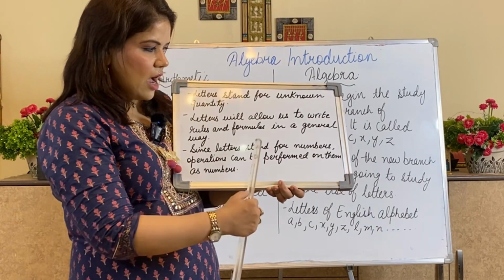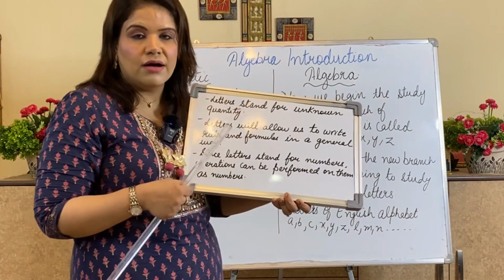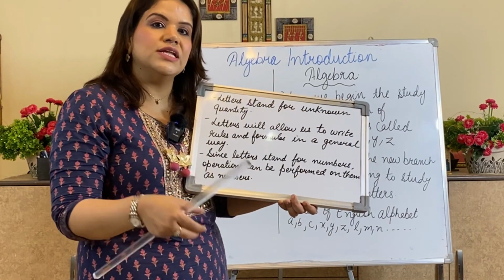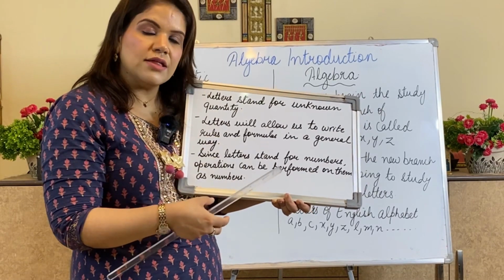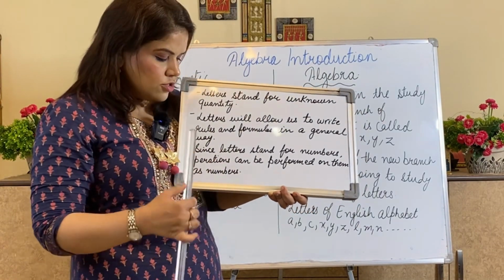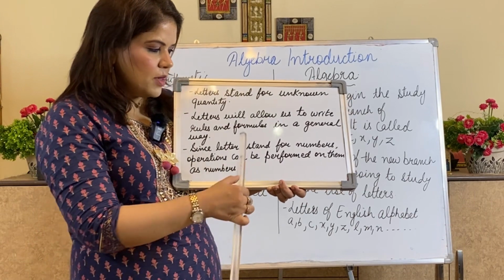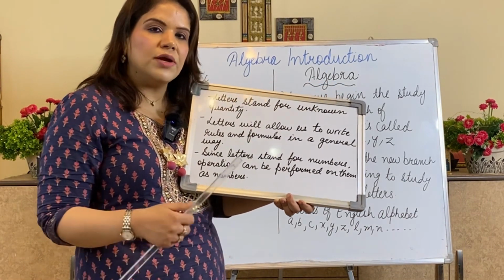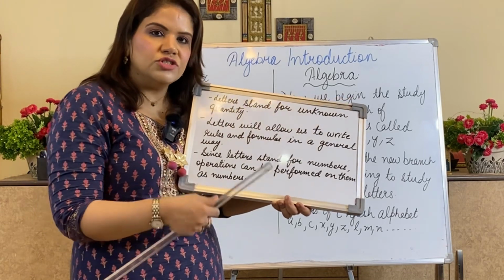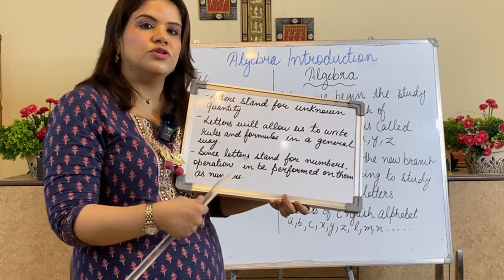Since letters stand for numbers, here I am going to use letters in place of numbers because I am taking them in a generalized way. So operations can be performed on them as on numbers. What were the operations we were taking on numbers? Addition, subtraction, multiplication, division.